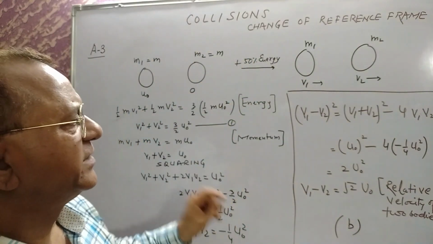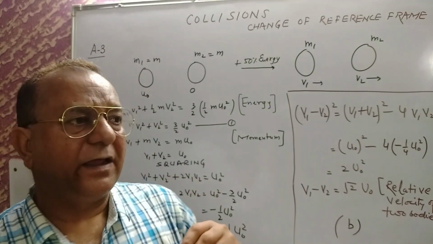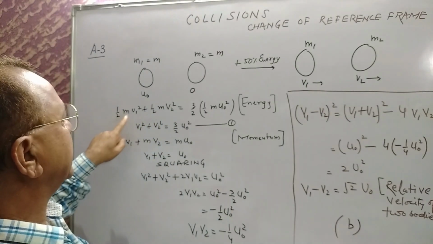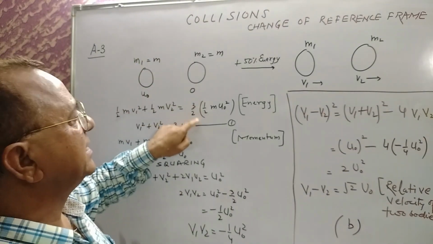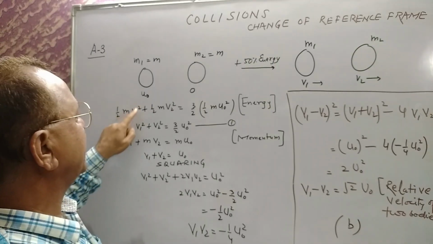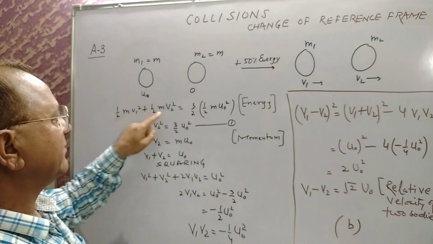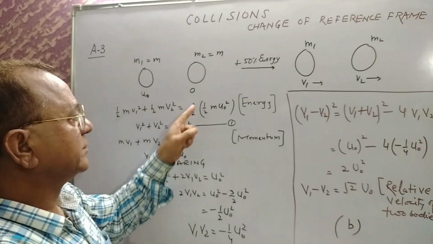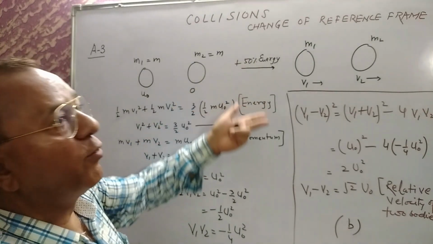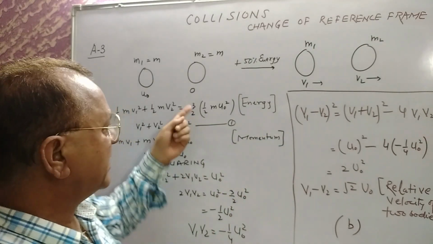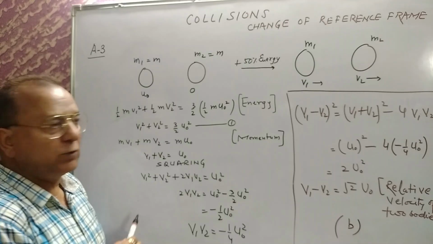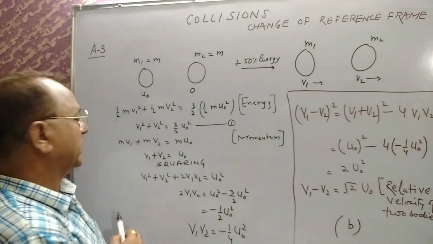Now in such questions, you don't apply conservation of energy in the exact sense, but you say that the new energy is equal to the original energy plus the added energy, which is equal to half m v1 square plus half m v2 square, equal to 3 by 2 times half m u0 square, because it is given 50% more, which means 3 by 2 times the original. This gives you v1 square plus v2 square equal to 3 by 2 u0 square.